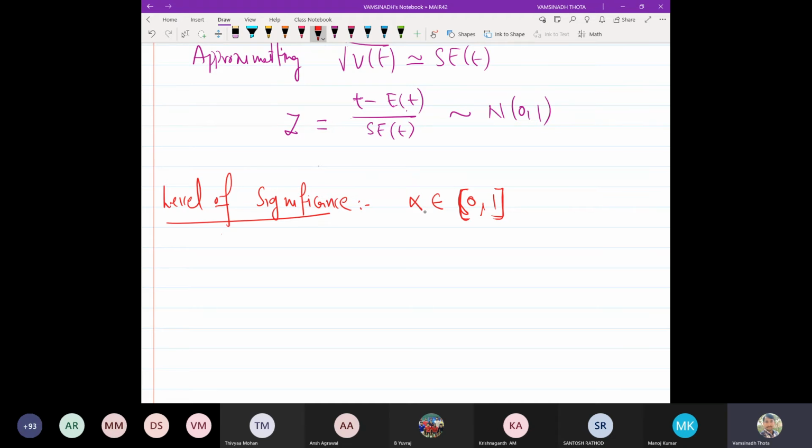Now, as we have mentioned here, this follows a standard normal distribution, and we already know the standard normal distribution curve, with the mean mu.